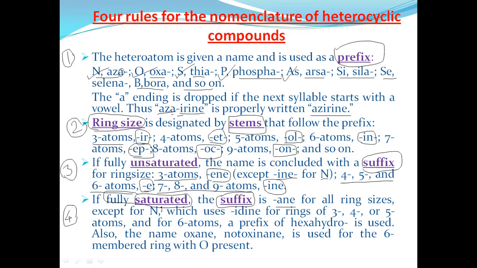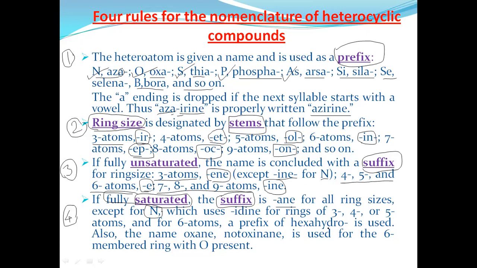If nitrogen is present in a saturated compound, there are some changes to the suffix. If nitrogen is absent in the heterocyclic compound, you write ane as the suffix for saturated compounds.